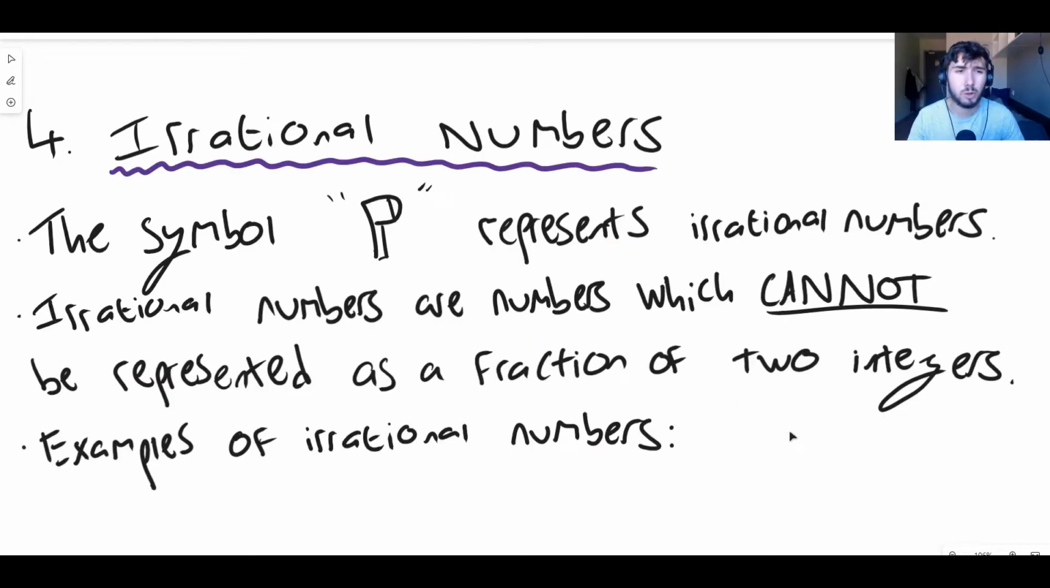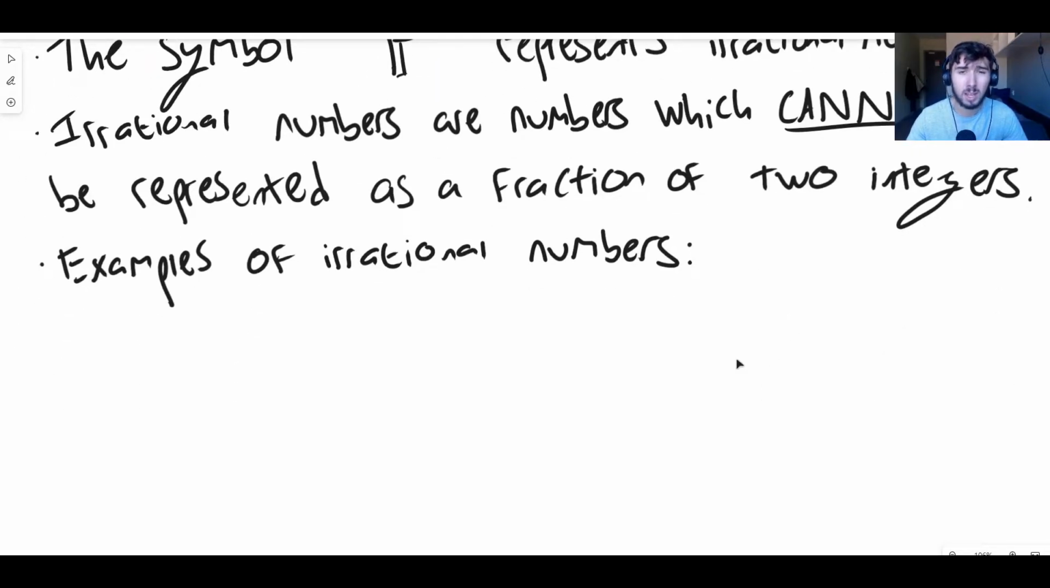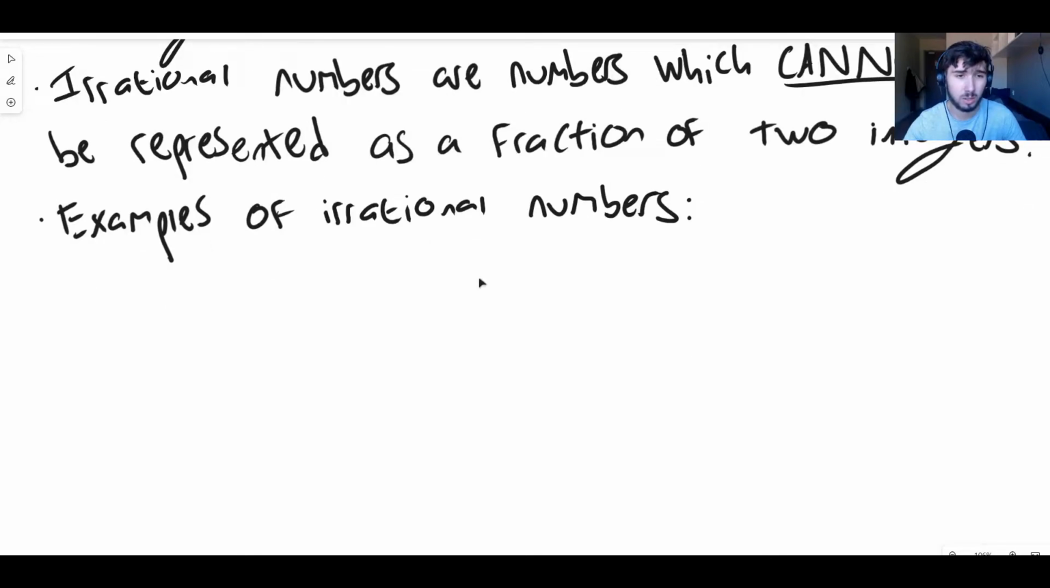Okay, so the next group of numbers that we're going to look at are the irrational numbers. These are the opposite of rational numbers. We use the symbol thick P to represent irrational numbers, okay? And irrational numbers are numbers which cannot be represented as a fraction of two integers. So yes, they are the opposite of rationals. And we're going to look at some examples of irrational numbers now. So these irrational numbers, these are numbers which we cannot write as one integer divided by another integer. It's not possible to do that with these irrational numbers.